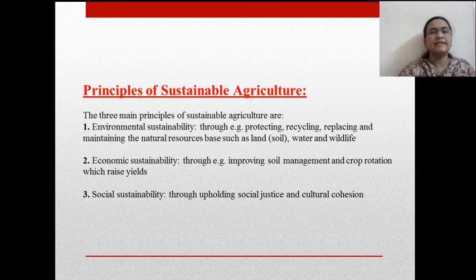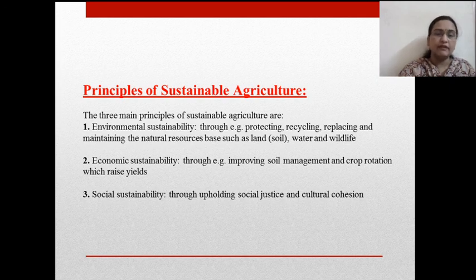Now, what are the basic principles of sustainable agriculture? There are three main principles of sustainable agriculture which are associated with environmental sustainability, economic sustainability, and social sustainability. When we are talking about the holistic approach, we have to consider environmental impact also. We have to consider the productivity, profit, and economic sustainability.